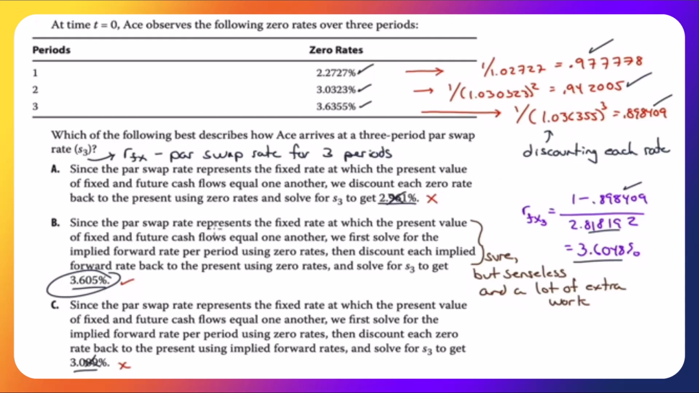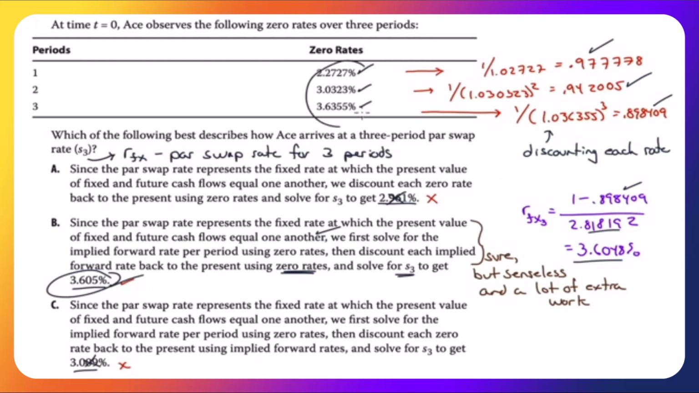Since the par swap rate represents the fixed rate at which the present value of fixed and future cash flows equal one another, we get that so far. We first solve for the implied forward rate per period using 0 rates. Then discount each implied forward rate back to the present using 0 rates. I showed you how to do that in the video. And solve for S3 to get 3.605%.